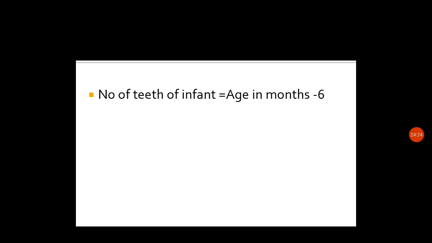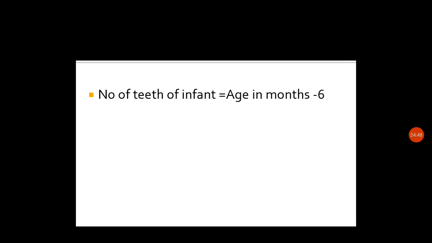The number of teeth of an infant we can calculate if the child is less than 12 months. We can use this formula: age in months minus 6.